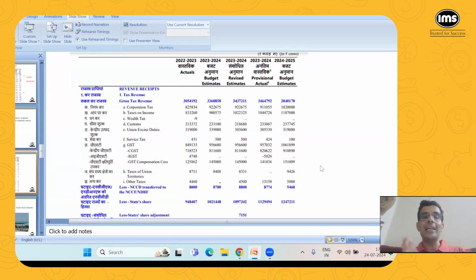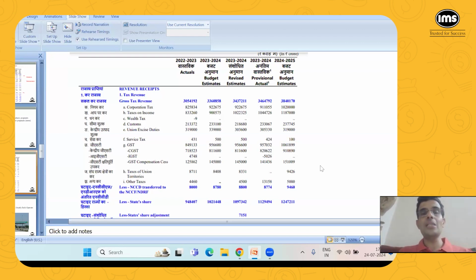So what did the central government say? Okay, if you have this concern, then let's take your state tax revenue for the year 2016-2017. Let's take that as a base. And every year, if your GST collection is less than 14% increase of that, year-on-year, in that case, we will compensate you.